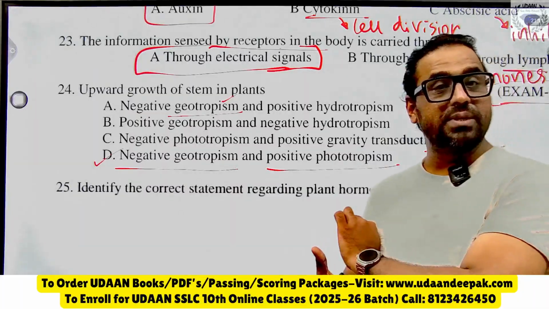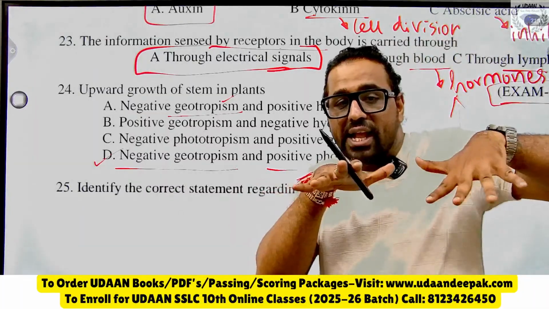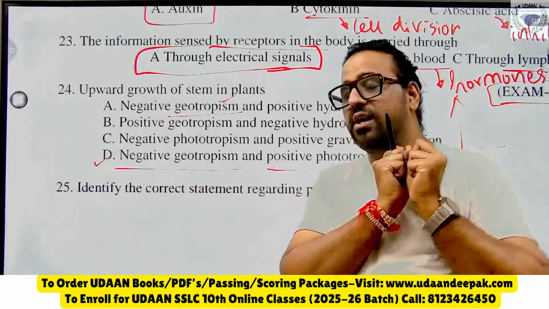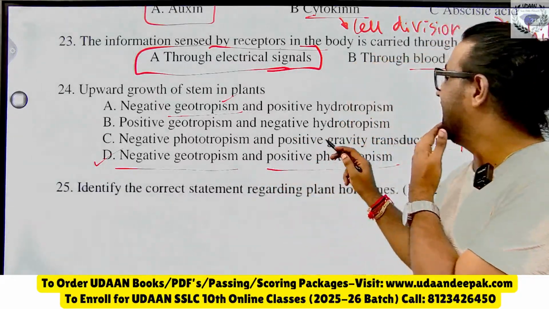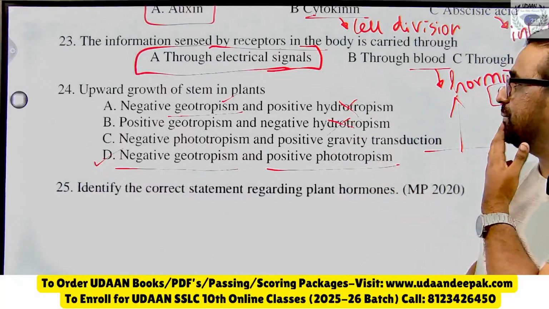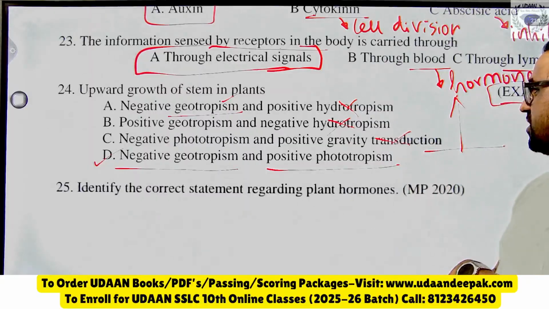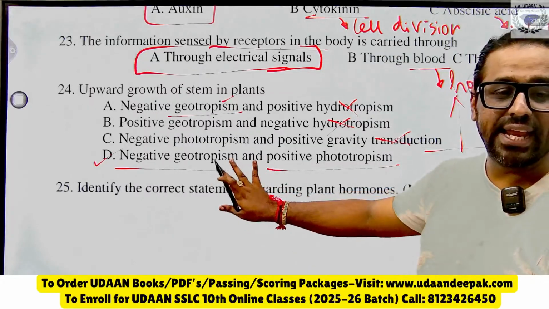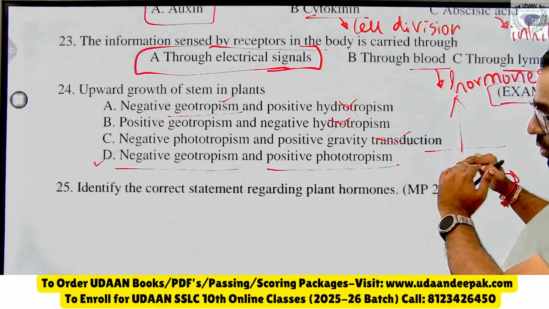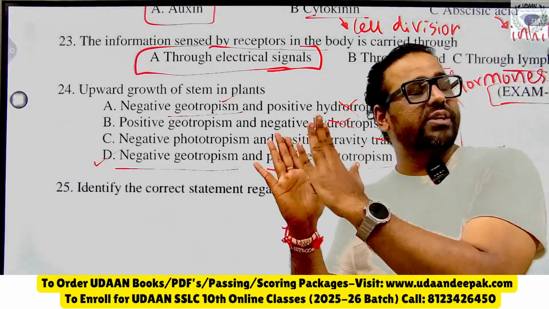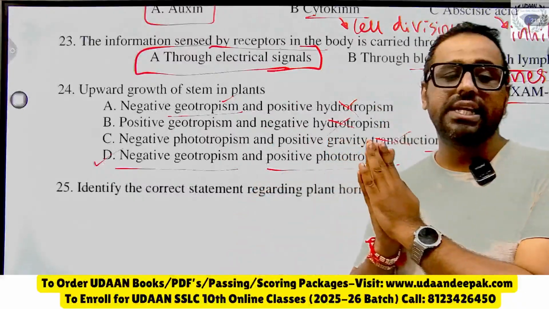It is negative geotropism but not positive hydrotropism, because hydrotropism applies to roots. Wherever there is water, the roots go into the soil and catch the water. Hydrotropism will not come here because it is the stem. Answer is negative geotropism because the stem grows against gravity, and positive phototropism, it bends towards light. D for right answer.